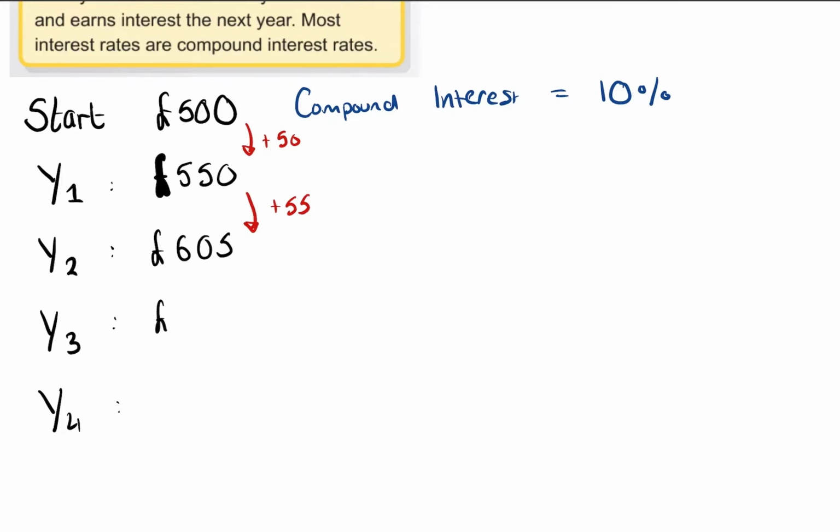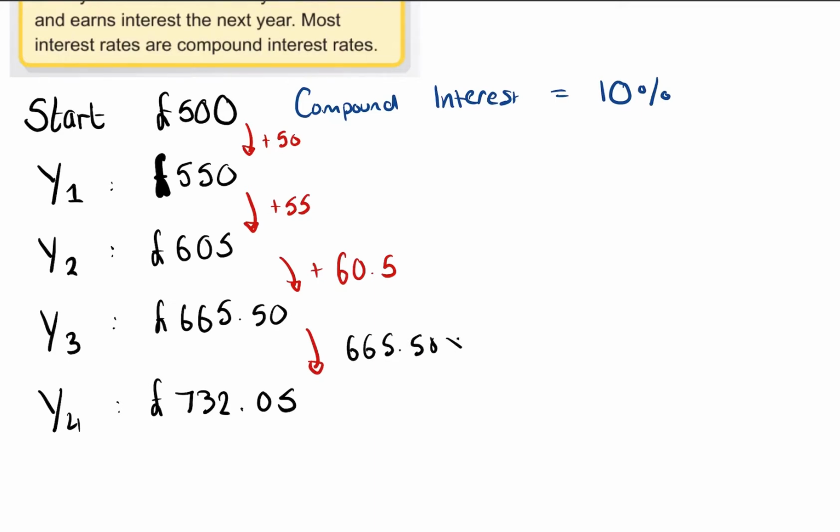665.50. Because what I've done this year, I've added plus £60.50. So on my next year, we're going to do 665.50 times 1.1. So after 4 years, we are going to have a total of £732 and 0.55 pence.